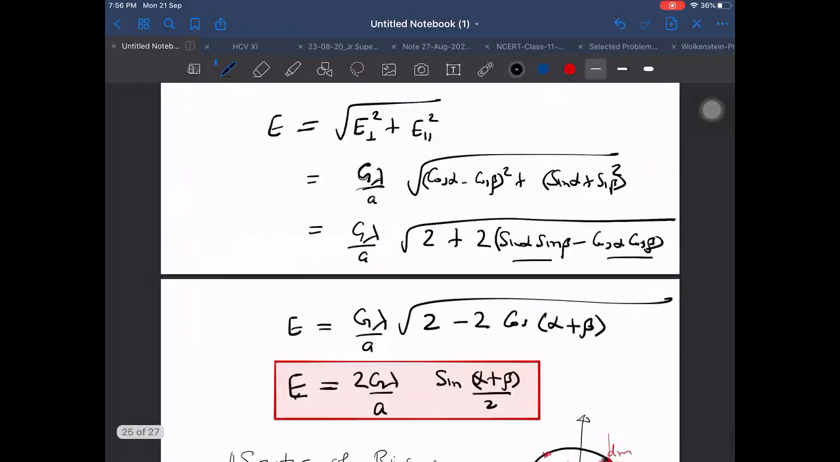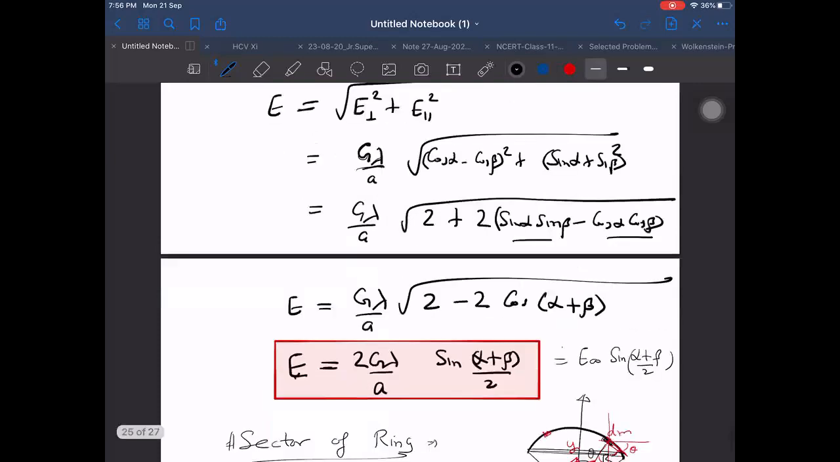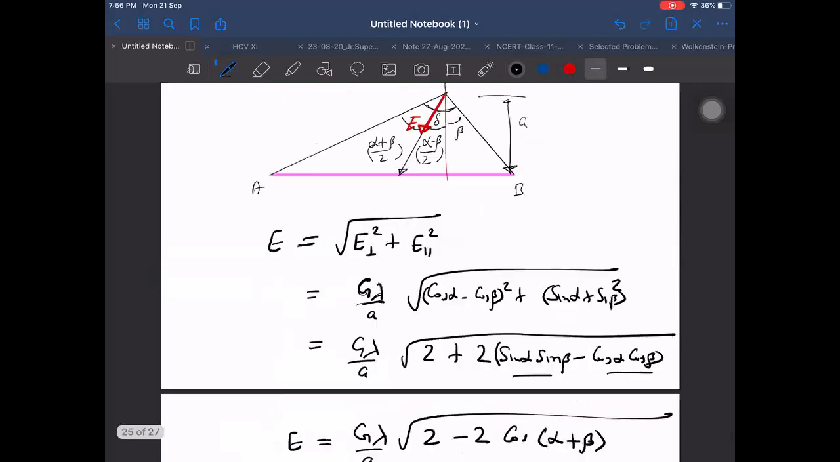In the same way, do you remember this also we can write as E due to infinity into sine of (alpha plus beta) by 2, right? Same way I can write it.